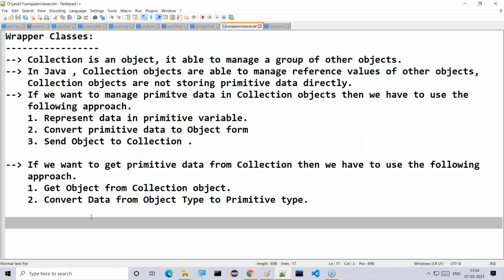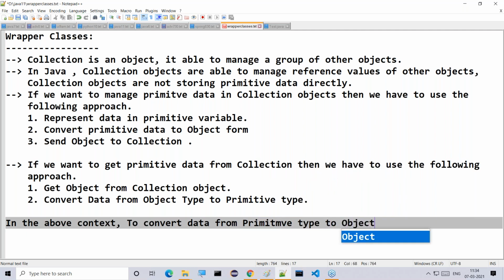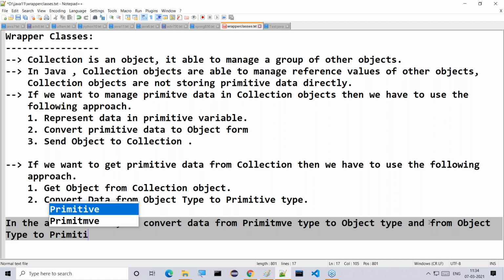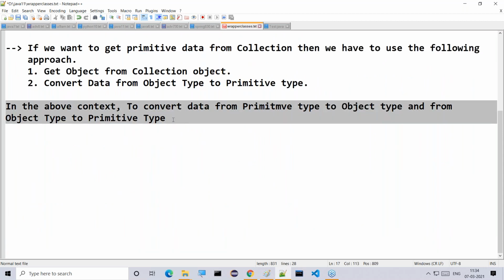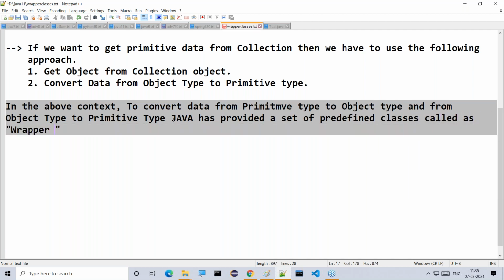In the above context, to convert the data from primitive type to object type and from object type to primitive type, Java has provided a set of predefined classes called wrapper classes.